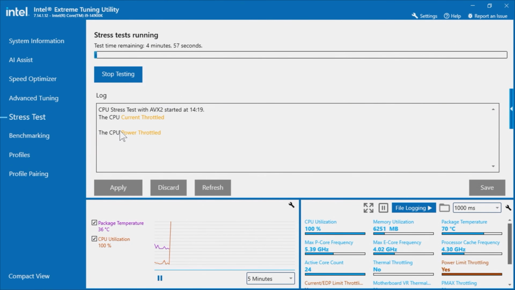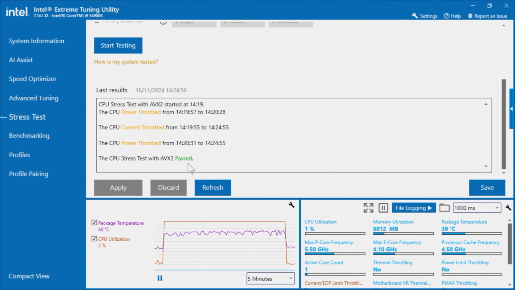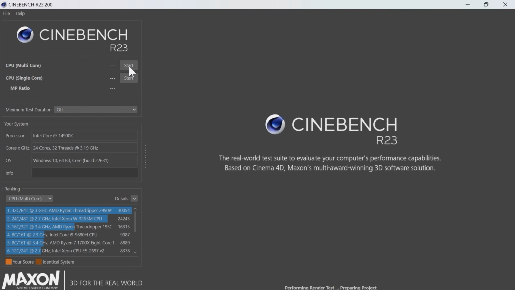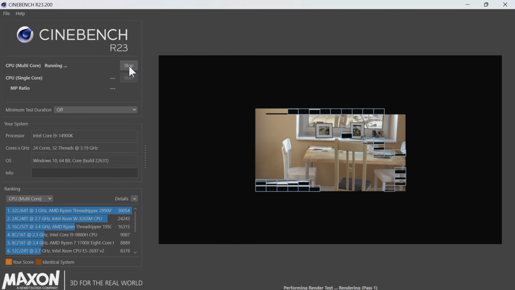Just to make sure it's going to be okay. Obviously, as I mentioned, I've run plenty of stress tests on the processor, and I've managed up to 0.090 with no issues. So we are now running a stress test, once again vastly accelerated in terms of what it normally would be, for the sake of reducing the time of the video. And you can see we've had a couple of power throttles during the course of that. The reason for that is that we have all cores operating at the same frequency. But the stress test passed, the undervolt is fine.